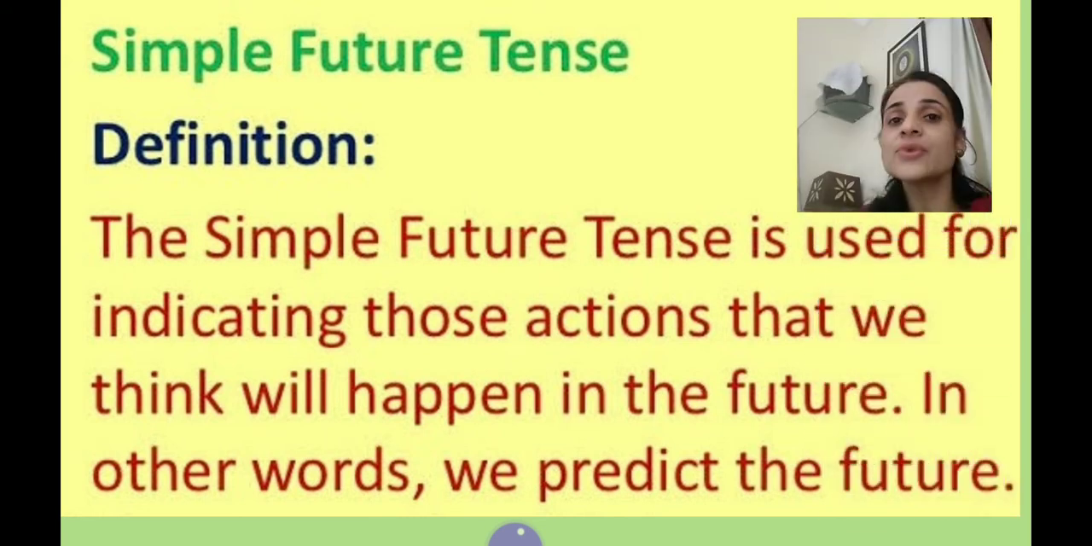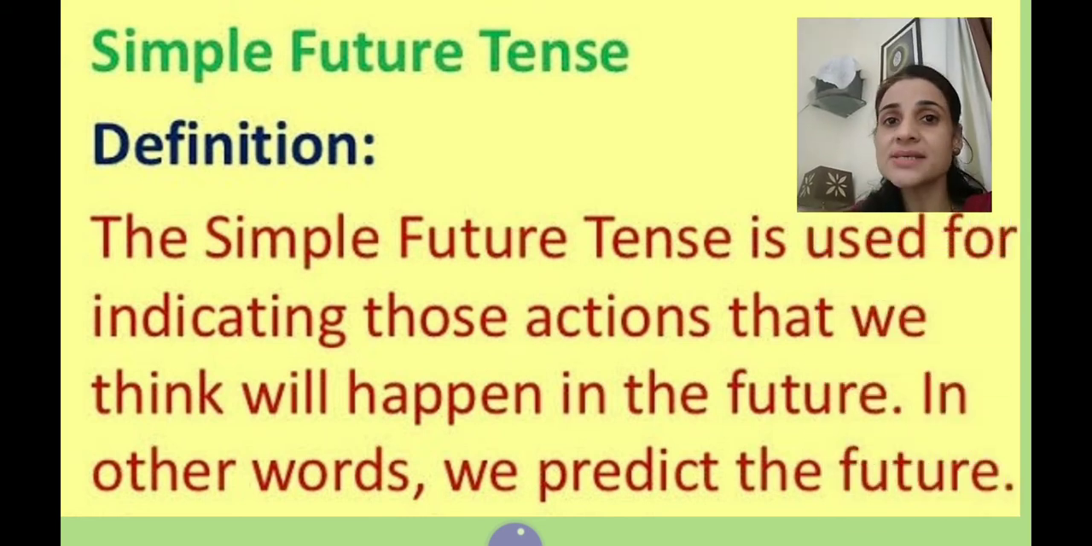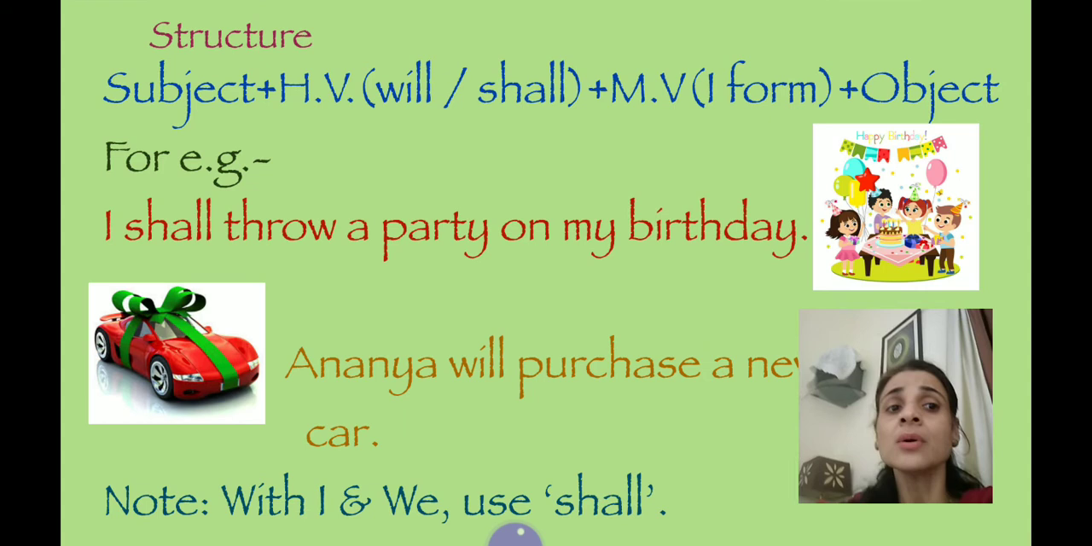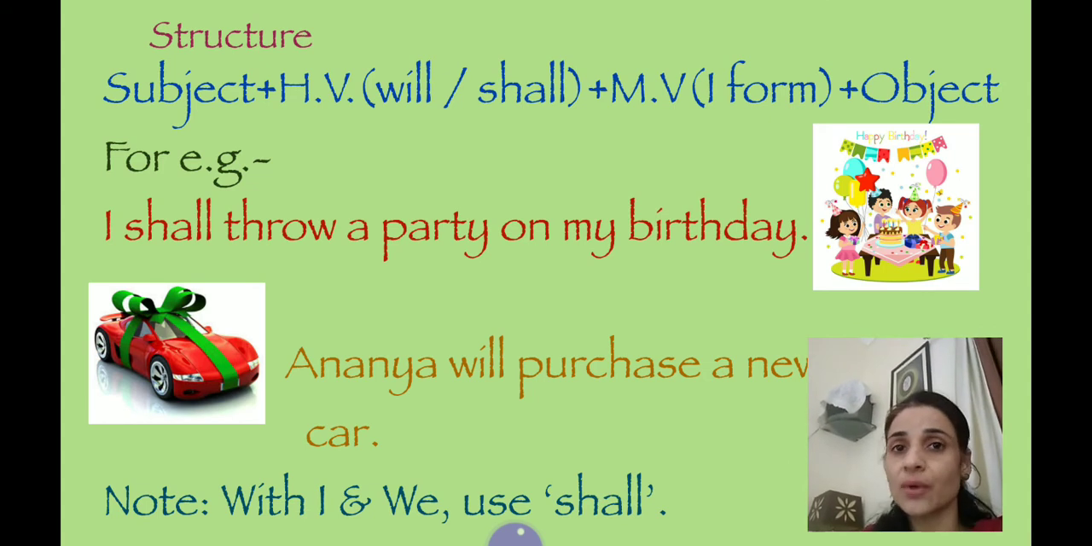The simple future tense is used for indicating those actions that we think will happen in the future. The coming time, the action which we are going to perform, which we will perform, those actions are represented in simple future tense. In other words, you can say we predict future. Now let's learn the structure of the sentence in future simple tense.